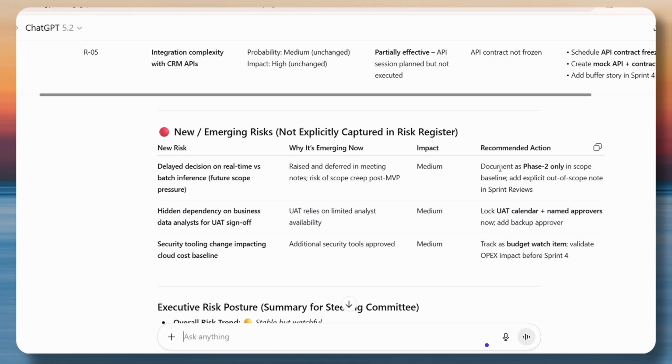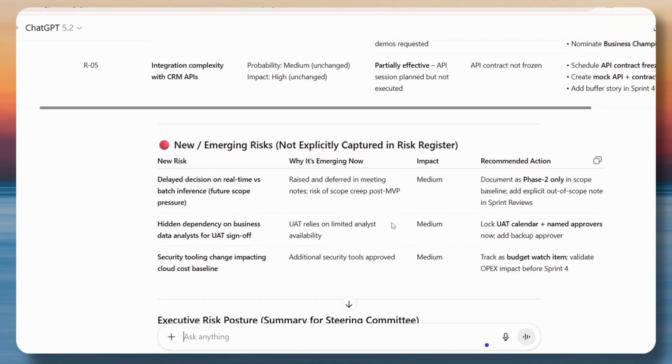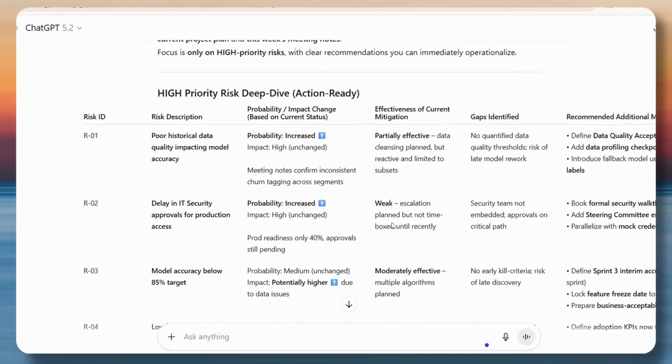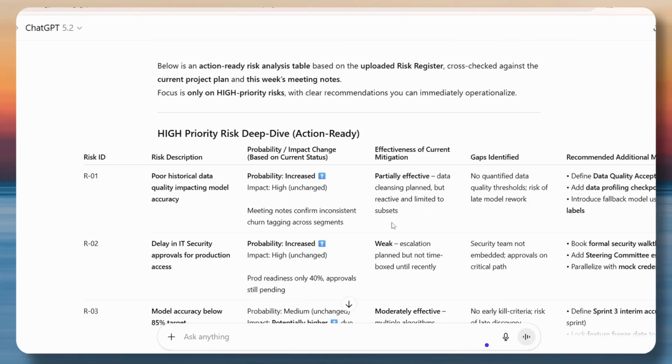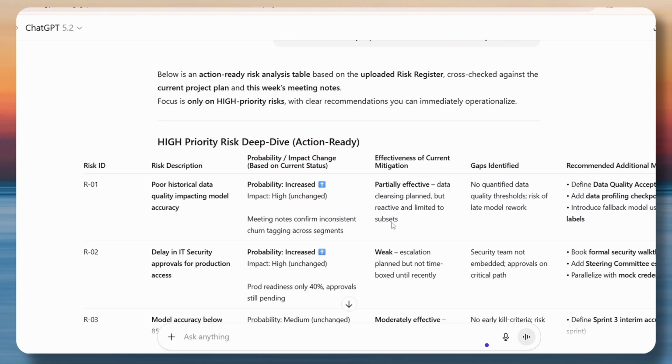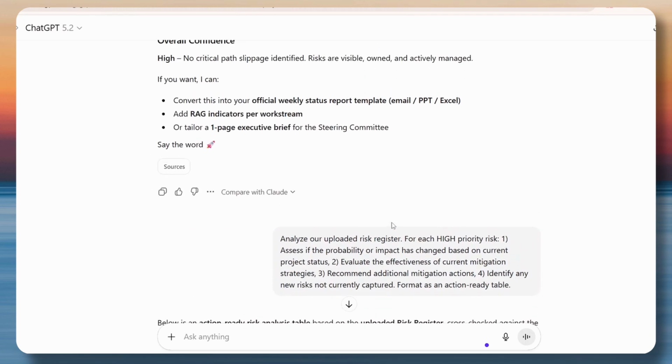what the impact is, and the recommended action. So overall, this is a huge productivity boost for all project managers, and I will highly recommend you use ChatGPT projects and see how best you can utilize it within your project and gain productivity.